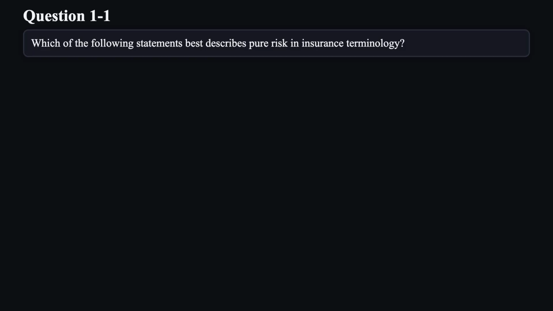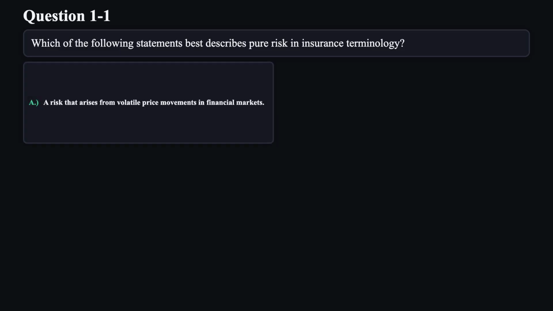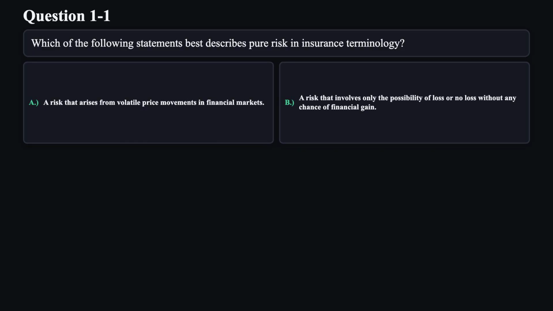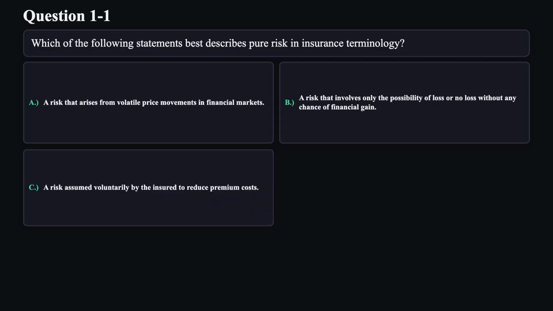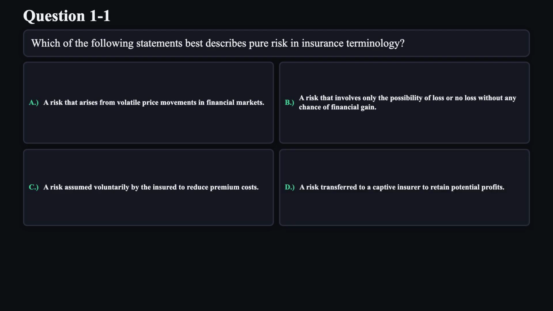Let's get started. Question 1. Which of the following statements best describes pure risk in insurance terminology? A, a risk that arises from volatile price movements in financial markets. B, a risk that involves only the possibility of loss or no loss without any chance of financial gain. C, a risk assumed voluntarily by the insured to reduce premium costs. D, a risk transferred to a captive insurer to retain potential profits.